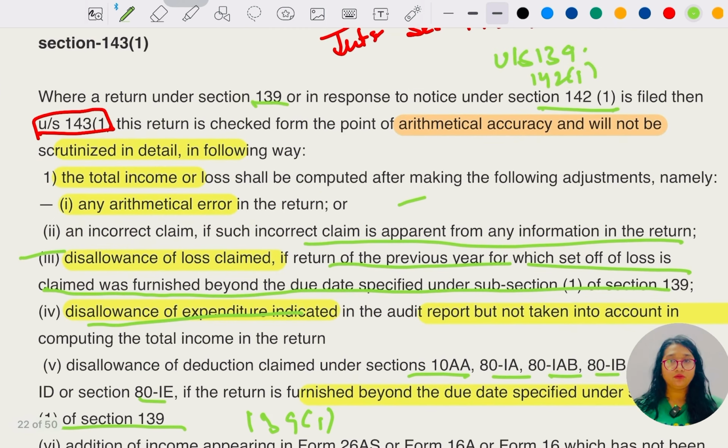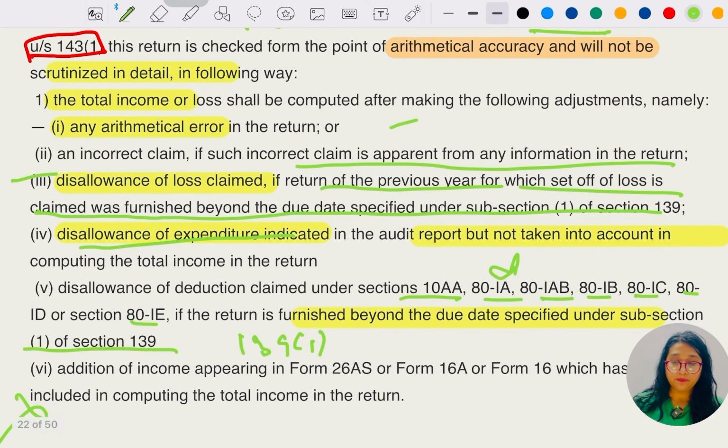So there are five different points which say some of the losses would be disallowed, or some of the expenditure would be disallowed, due to arithmetic error, or some deductions.